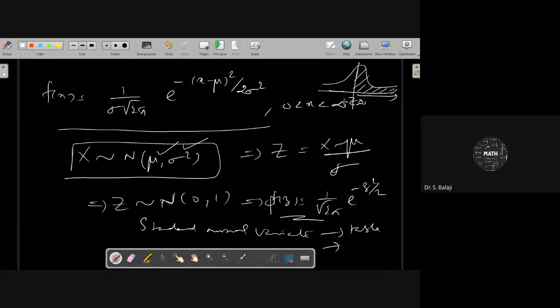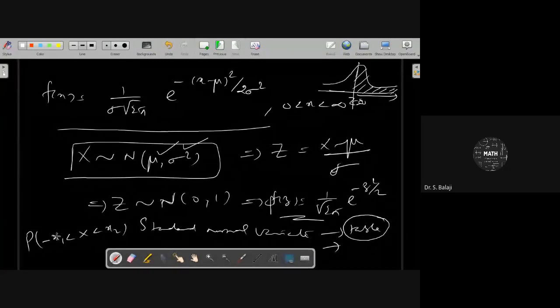Therefore, the standard normal table provides the probability values of the right hand side area. With its help, you can find the probability of any condition where the value lies between two values, x1 and x2, using the normal distribution.